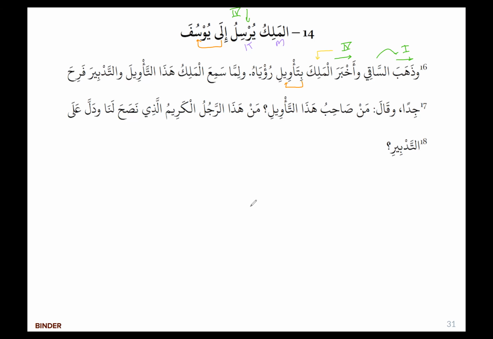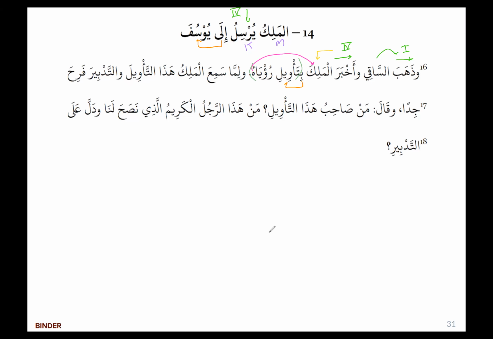And تأويل رؤياه is a 3-part idafa. Okay. ذهب الساقي. So the cupbearer went and he informed the king of the interpretation of his dream, right? The ha here is going back to the king's dream, right? Because the king is the one that has the dream, and Yusuf is the one that interprets it for him.